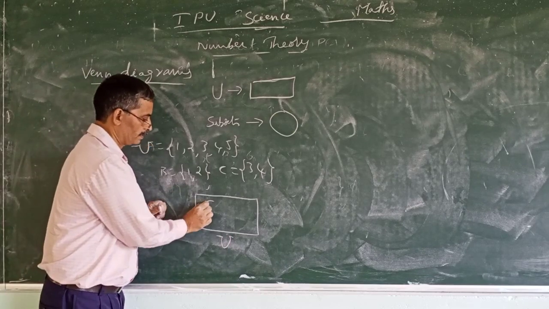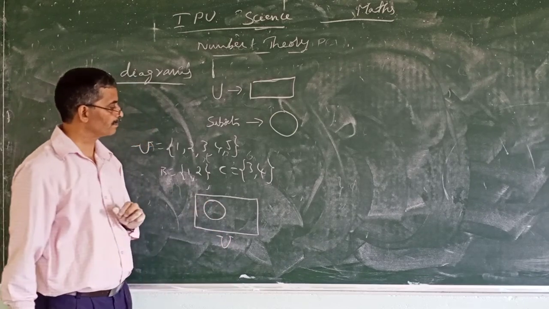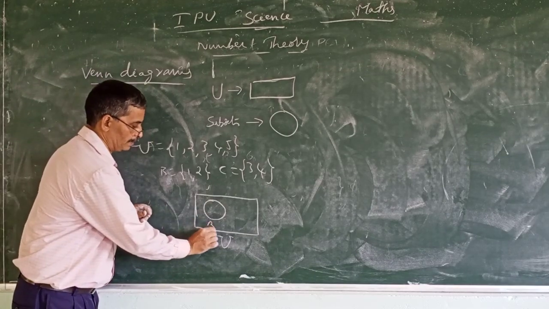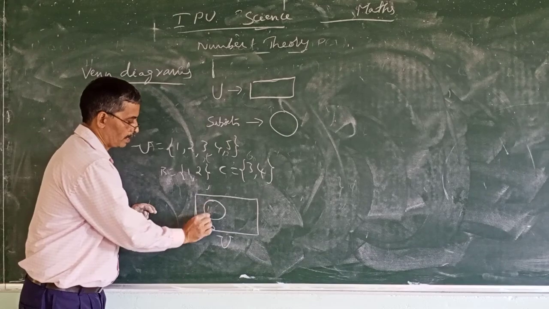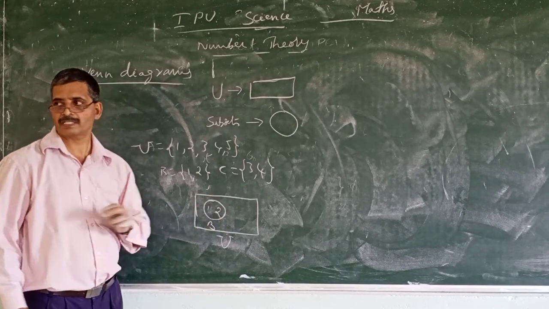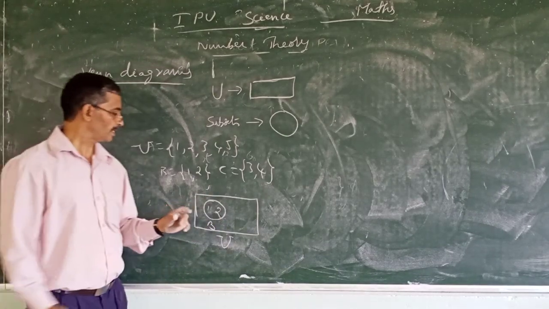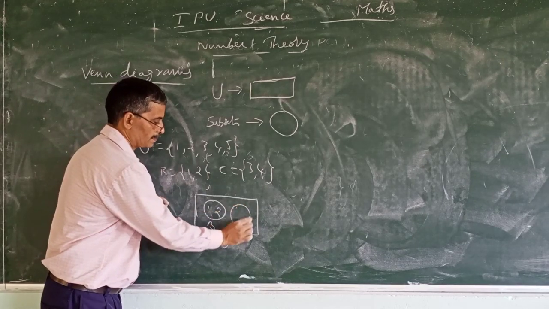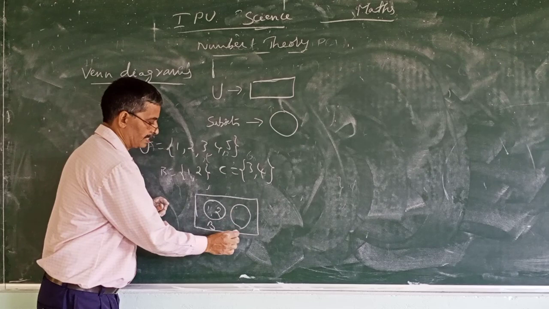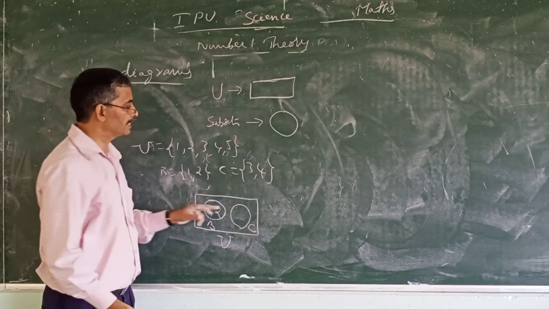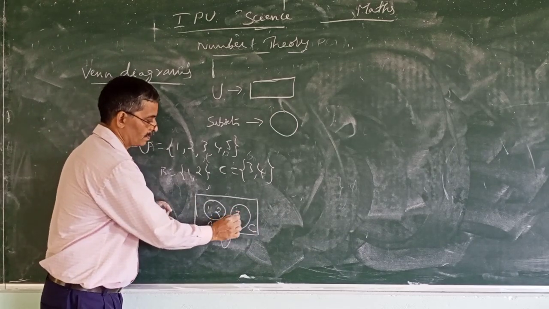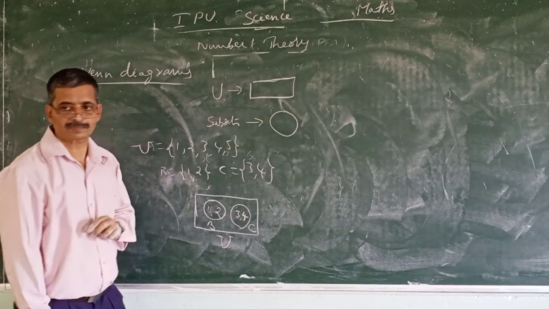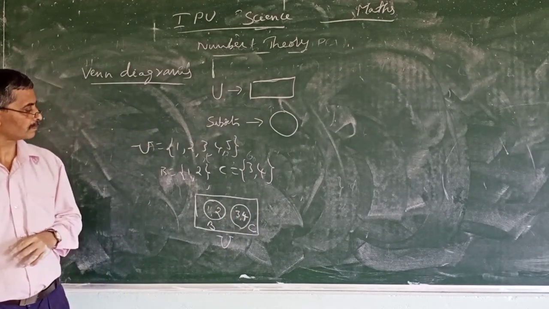Here what is a subset? You draw it like this. What does it contain? This is the set B. This set B contains 1, 2. These are the elements 1 and 2. And what about the other one? C, one more subset you write. This is the set C, which contains 3 and 4.